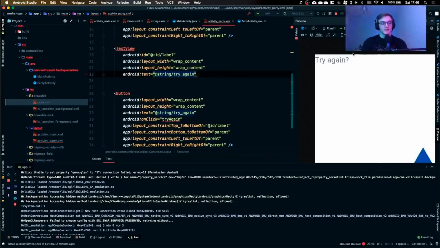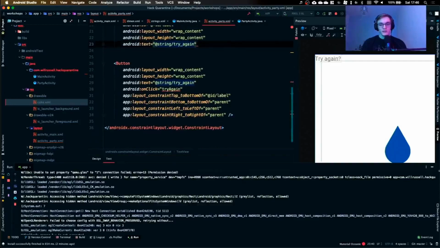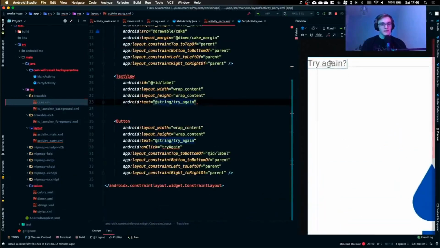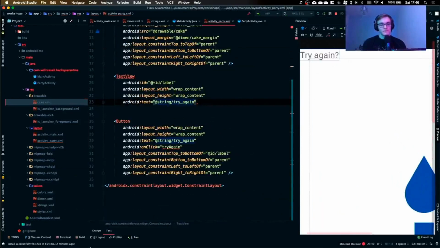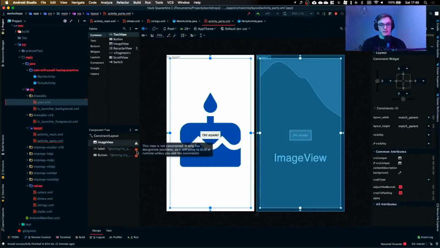Hey, I see you, Dark Q Timer. Long time no see. So we have to try again, but that's not ideal. And why is it at the top there? If I just minimize that, why is our try again right at the top of the screen? If we have a look in the design view, it's going to start screaming at us. There we go. So we haven't constrained our view.